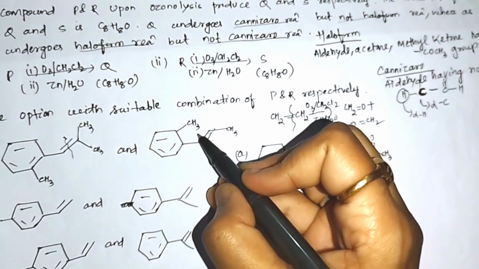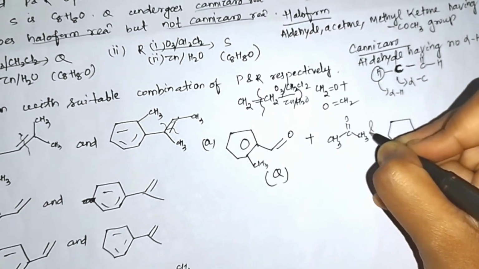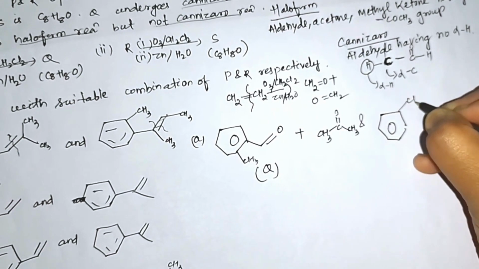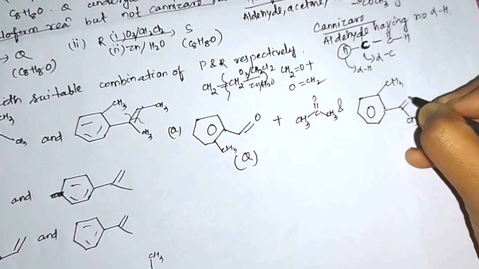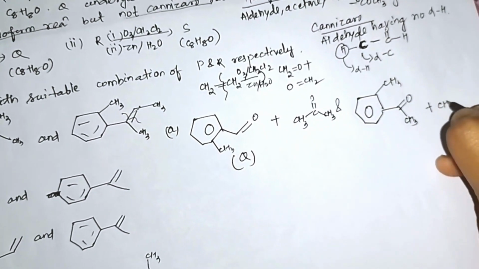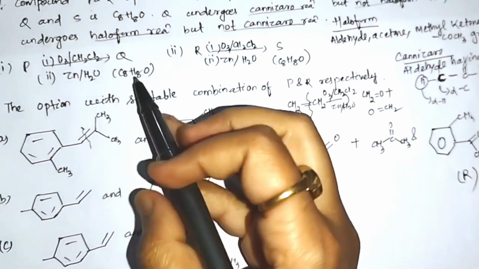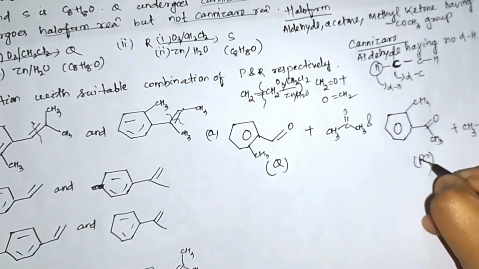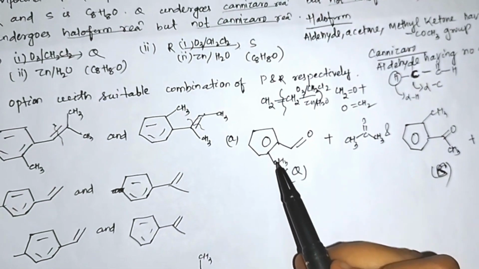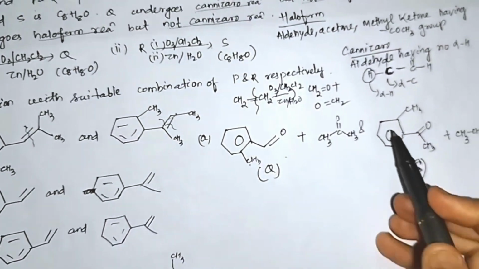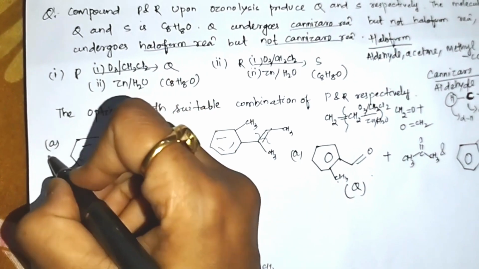Then if I break this bond, I'll get here CH3 double bond O plus CH3 CH2 double bond O. This is R. This is S. The molecular formula of Q and S is C8H8O. So here 6, 7, 8 carbons. Here 8 carbons present, 6, 7, 8, 9. Here 9 carbons present. So this option is incorrect.